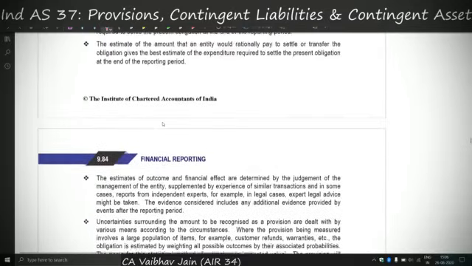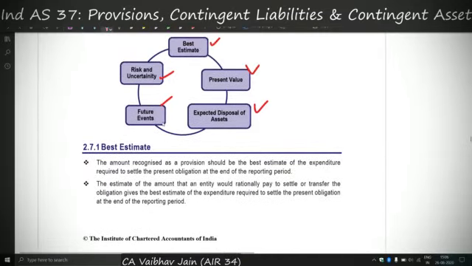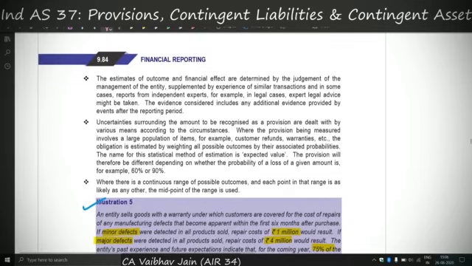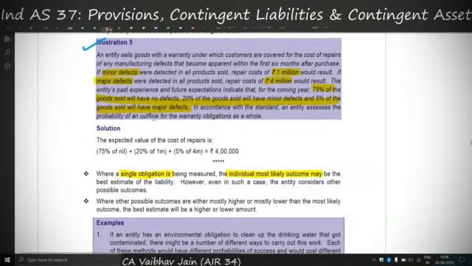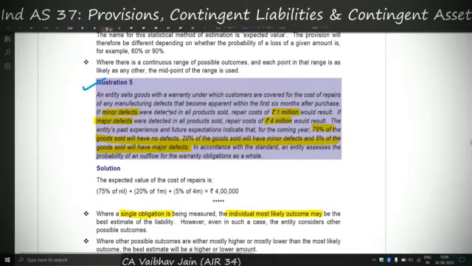First topic is best estimate. As I told you, for a reliable estimate there are various ranges of estimates, like 0.25 probability, 0.75 probability, and they'll give values corresponding to those probabilities and we'll have to take a probability weighted average. Those kinds of questions are the best estimate questions. So we'll directly jump to the illustration. Illustration 5 says that if there is a minor defect we'll pay 1 million, if there is a major defect we'll pay 4 million, and if there is no defect we'll pay nothing. So 75% chance of no defect, so 75% of 0, 20% minor defect, that is 20% of 1 million, and 5% major defect, that is 5% of 4 million.